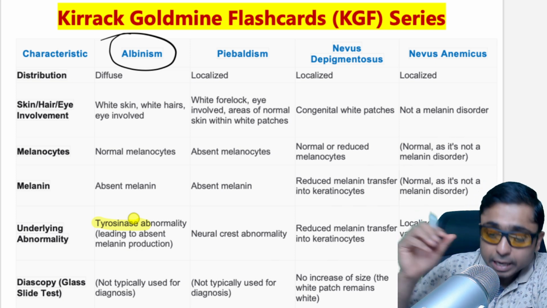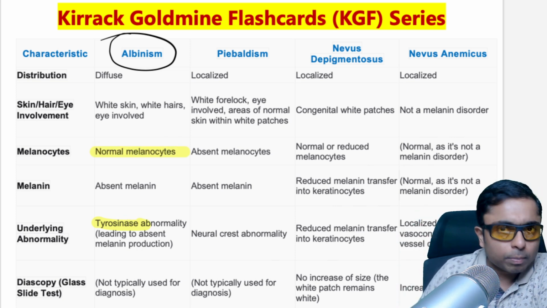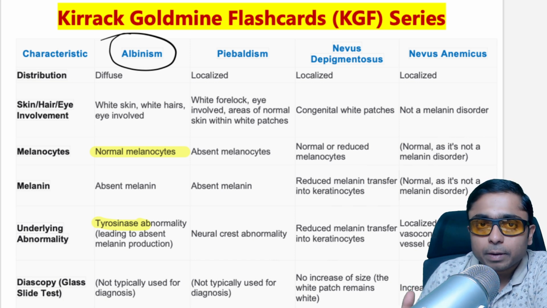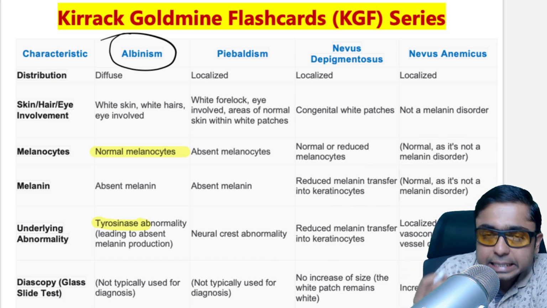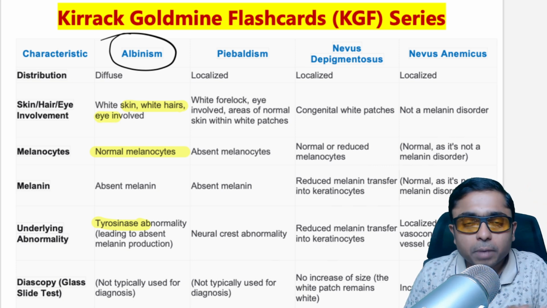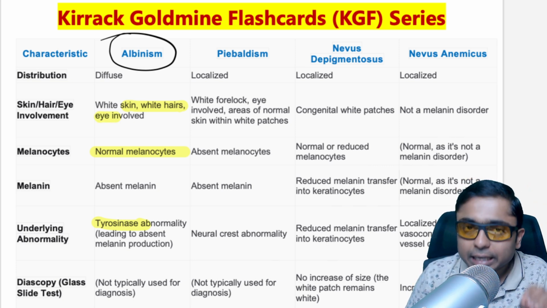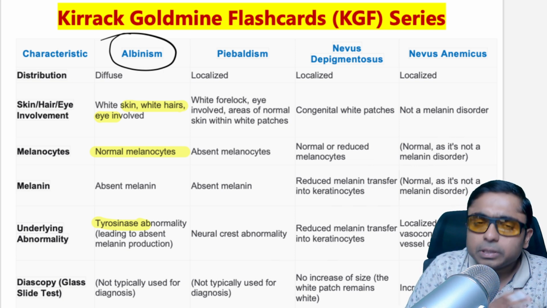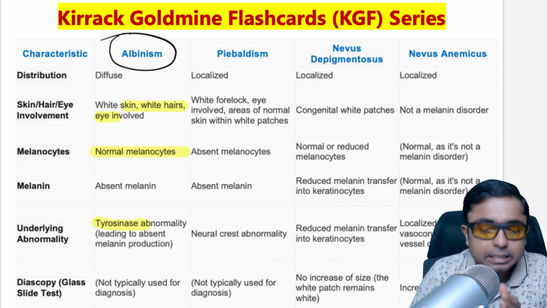So that is the reason why, though there are normal melanocytes present in the skin, they will not produce any pigmentation. So the skin and also hairs and eyes, all of them are going to be white in color in the patients of albinism. You have heard of cutaneous albinism and oculocutaneous albinism. This is the reason for this.